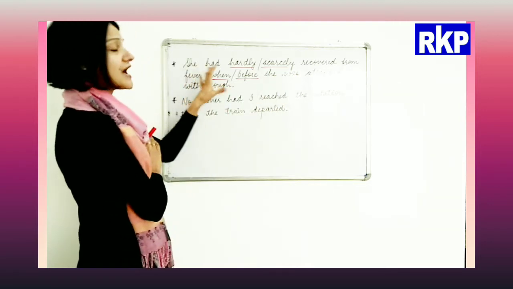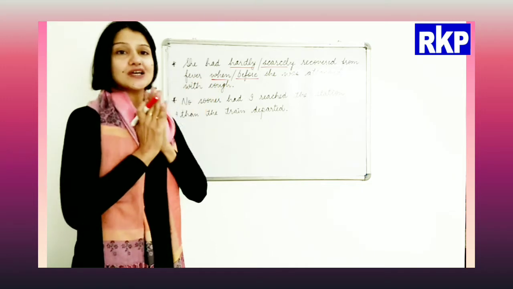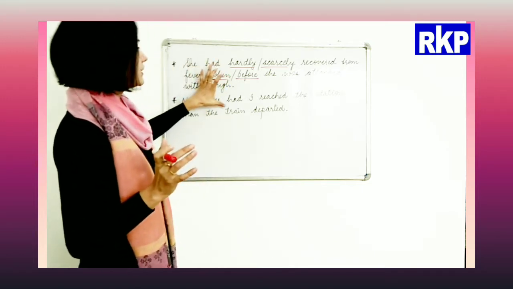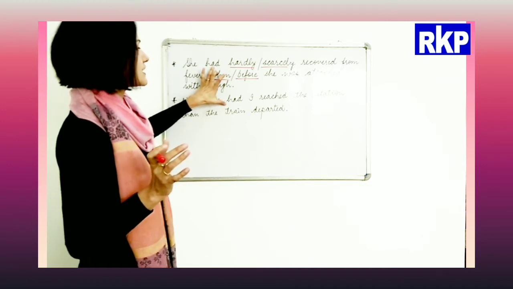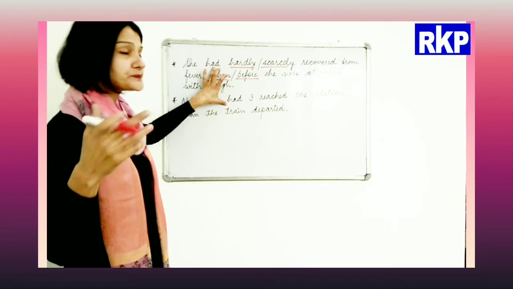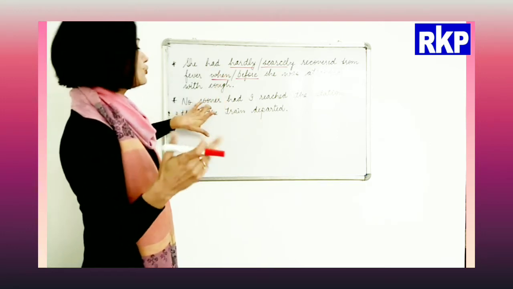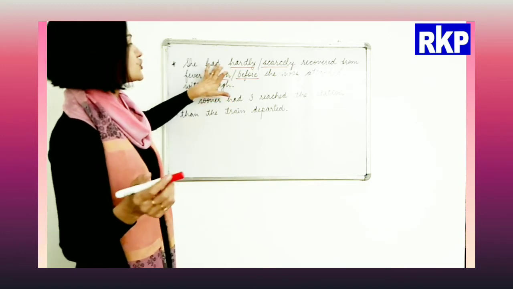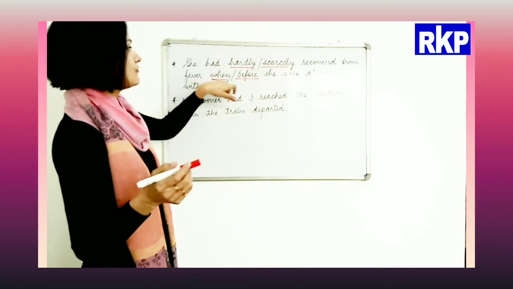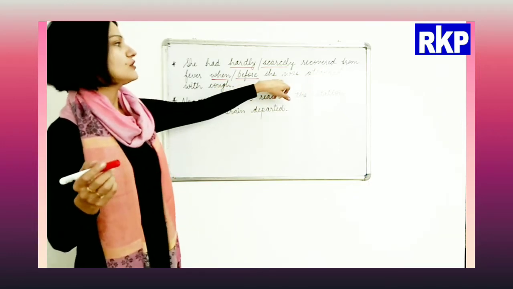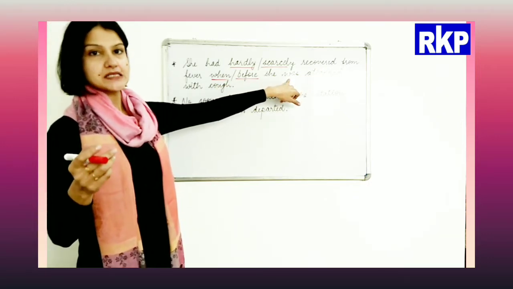Better keep the structure in mind. Like had in both of these types of conjunctions where we use these pairs, hardly and no sooner than, in both we use had. So she had hardly recovered from fever when she was attacked with cough. If you see here, this is simple past, right?